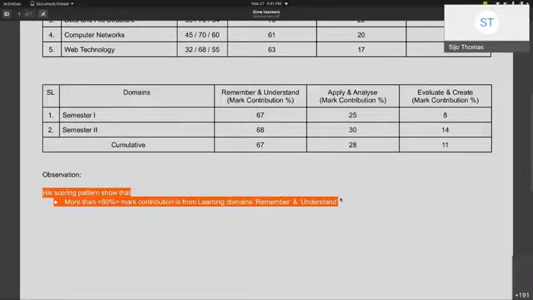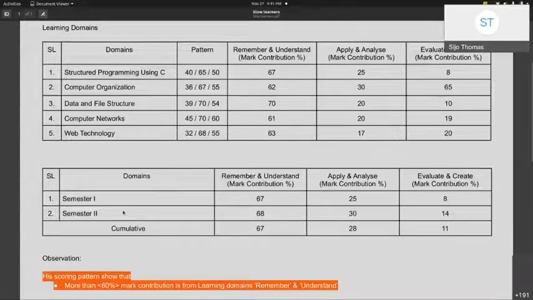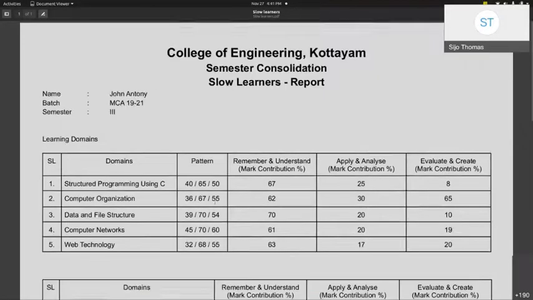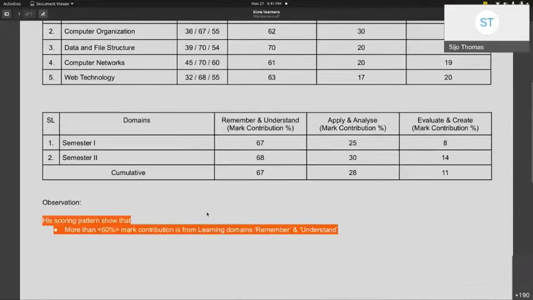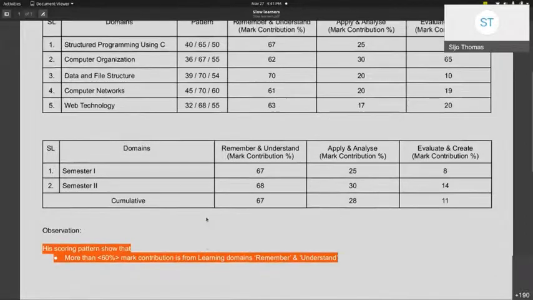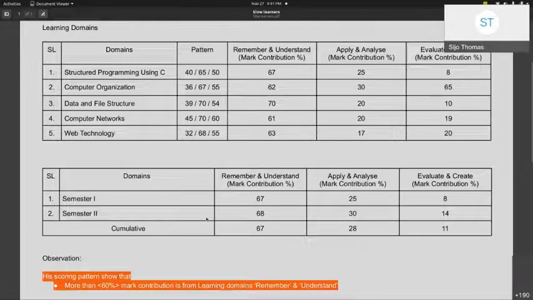This is one class of slow learner identification, and the system will be able to generate this kind of slow learner report in real time. That means every week we can track the student and improve their performance. This is more important because this is a direct question.